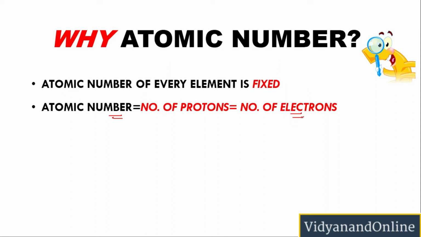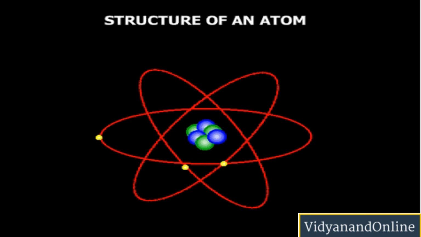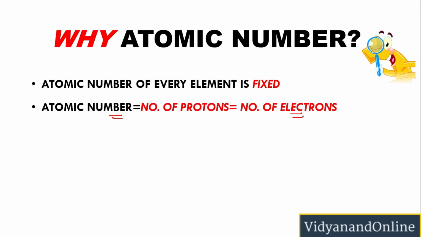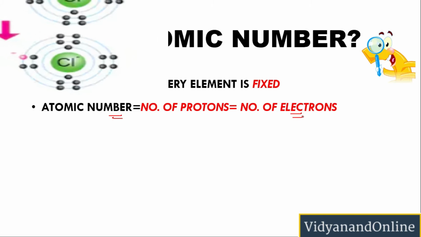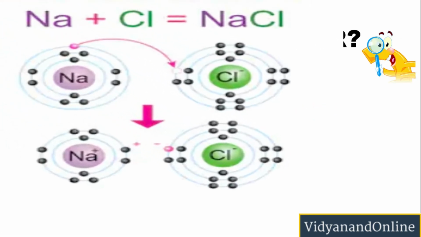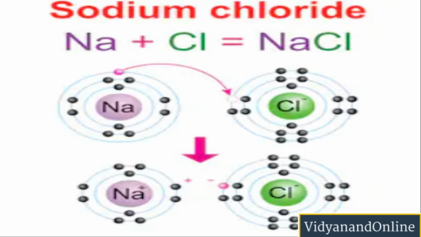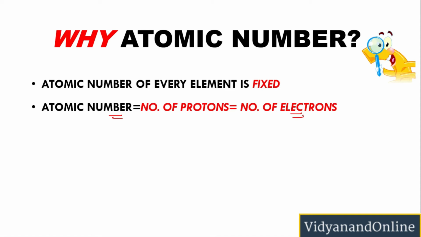Now according to this concept, the nucleus is deep rooted inside the atom. However, the electrons, and especially the outermost electrons, are free to move, and that is why electrons in the outermost shell participate in chemical reactions. Because of this, the properties of an element depend on the atomic number and not the atomic mass, because atomic mass is actually the number of protons plus the number of neutrons. However, the chemical properties are dependent on the number of electrons, because electrons are the only ones participating in the chemical reaction.